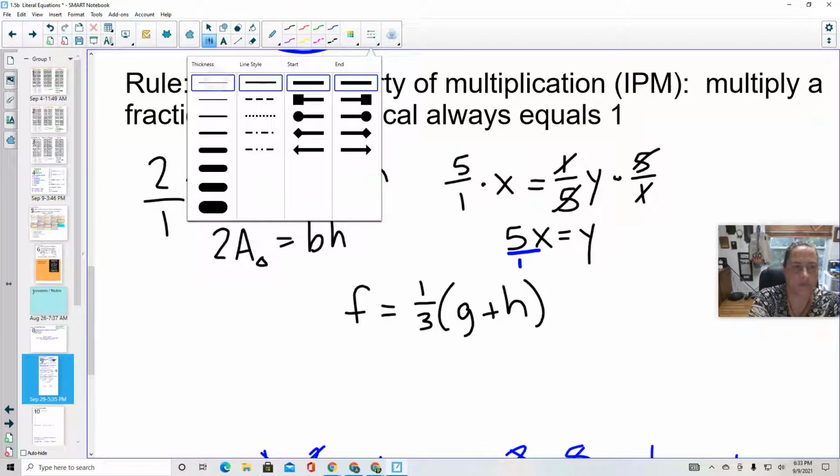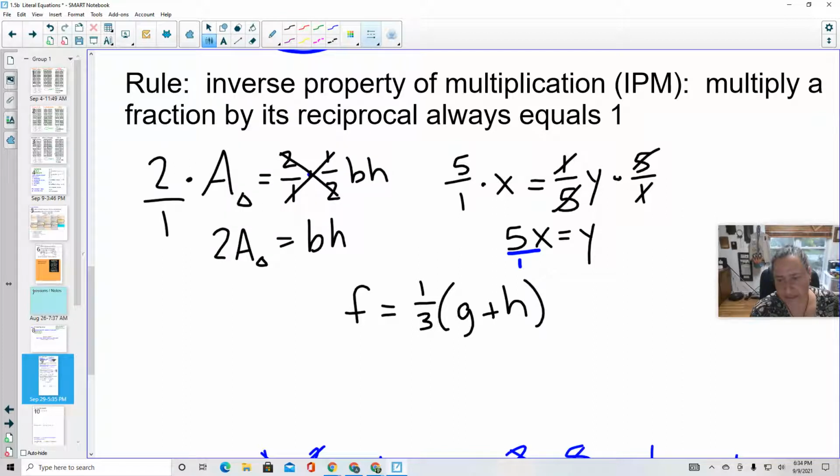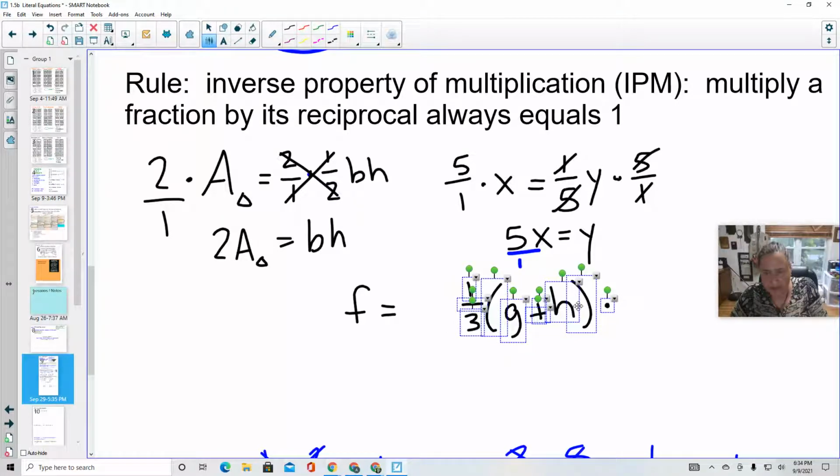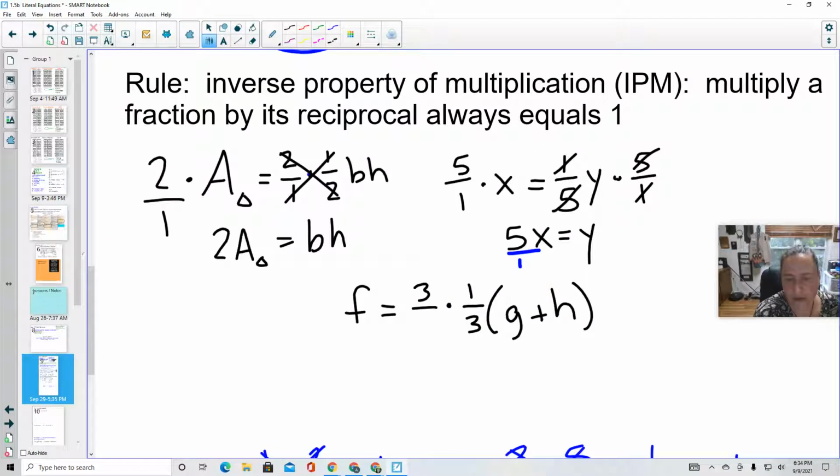So on this one, we have a grouping symbol, but watch what happens. If I multiply, actually here, let's just scoot this out. Make a little room out here. If I multiply this by 3 over 1, and I do the same thing to the other side, look what happens. 3 divided by 3, 1 divided by 1, I end up with 3f is equal to g plus h.